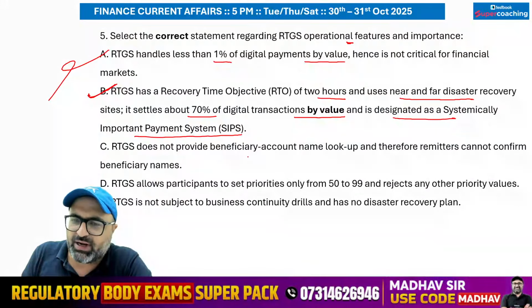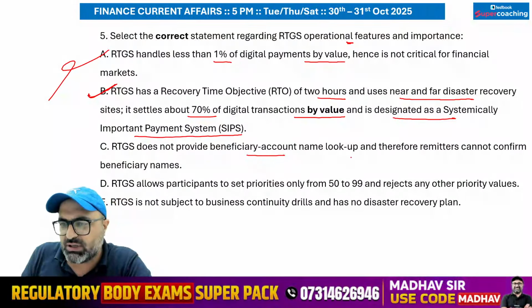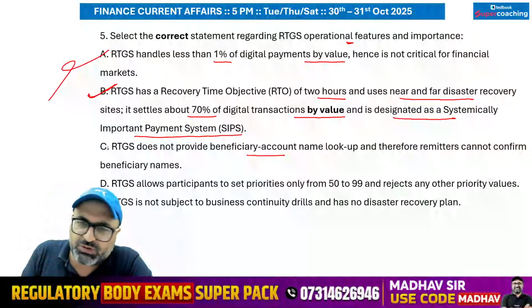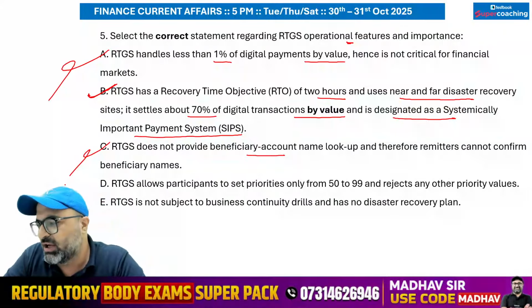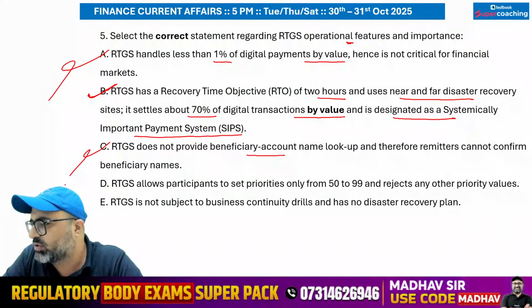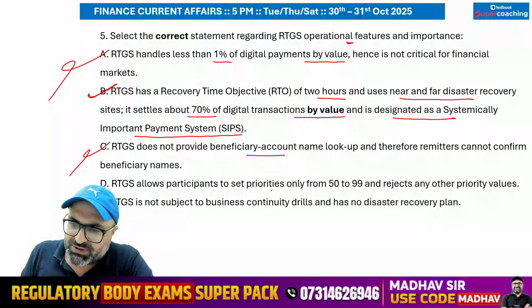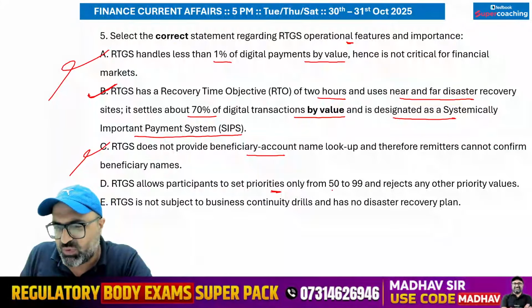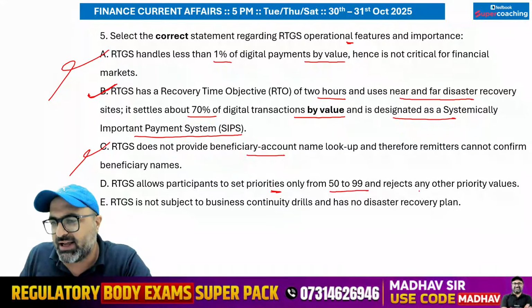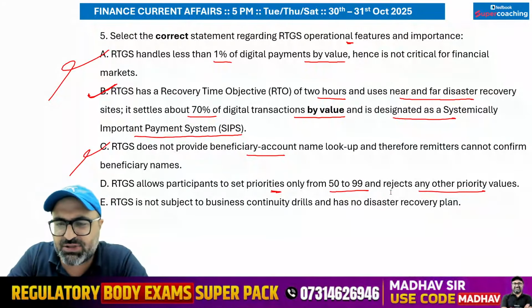RTGS does not provide beneficiary account name lookup. No sir, अब RTGS में भी आप beneficiary के account को उसके name को cross check कर सकते हैं. So this is wrong. RTGS allows participants to set priorities only from 50 to 99 and rejects any other priority values. Is this point correct?